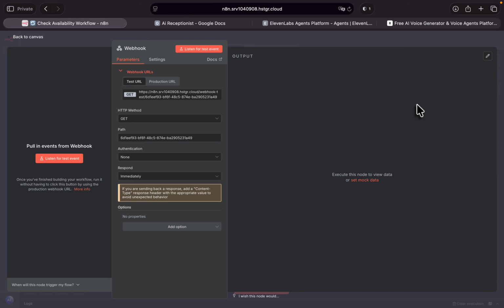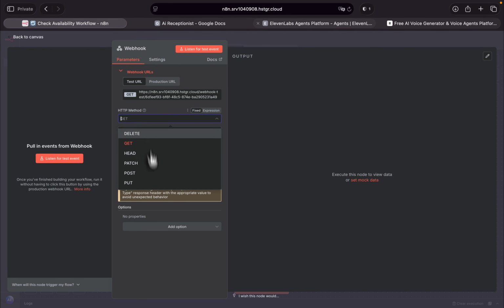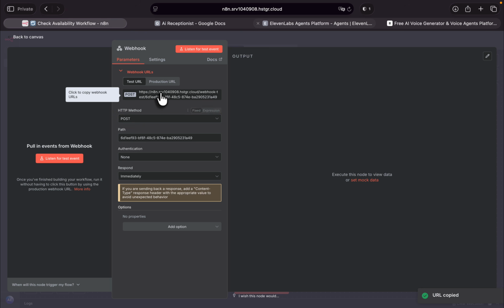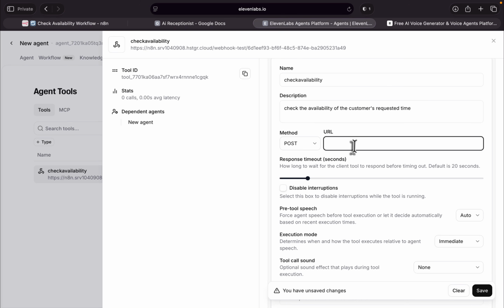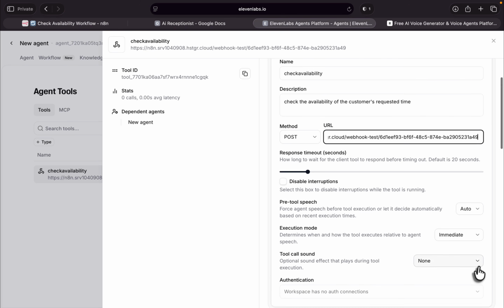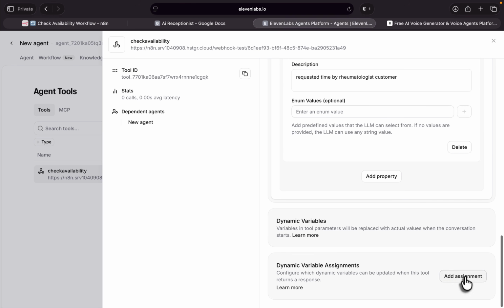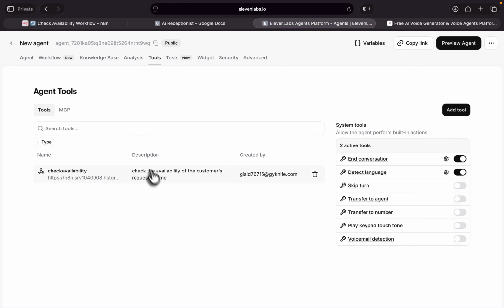Just add it in here. Change the HTTP method in here to post because we want to post something, and just copy this link. For now, we're in test URL. However, when we go live, you have to change this to production URL. For now, just copy the test URL back to ElevenLabs and paste the link in here. And you have to save everything. I've already saved that. You can see it's in here.